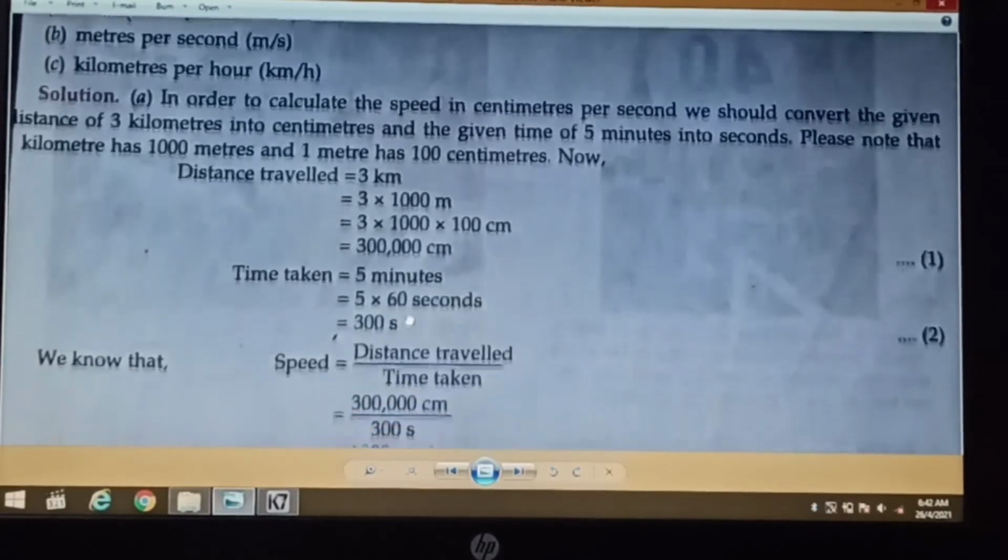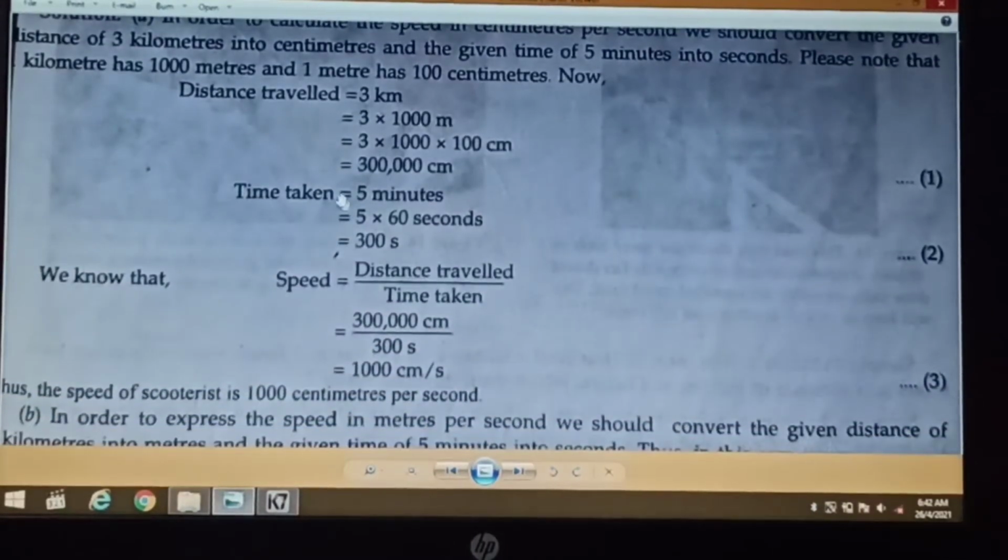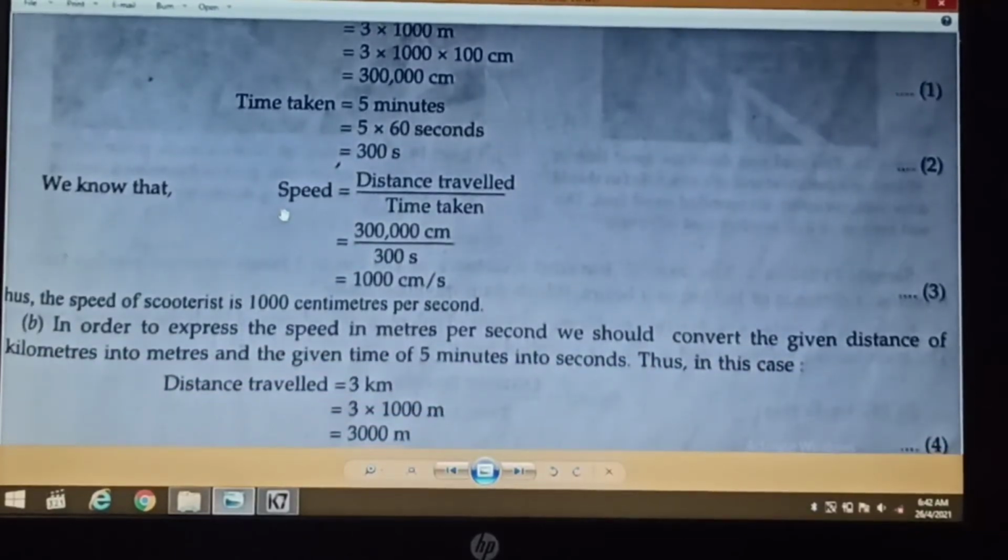Okay, now we will calculate the speed. Okay, we got the distance traveled in centimeters and we have got the time taken in seconds. Okay, now we will apply the formula speed equal to distance traveled upon time taken. So the distance traveled was 3 lakh centimeters, upon time taken, that is 300 seconds. So we will divide 3 lakh centimeters by 300 seconds. Okay, so when we solve this, we will get the answer 1000 centimeters per second.